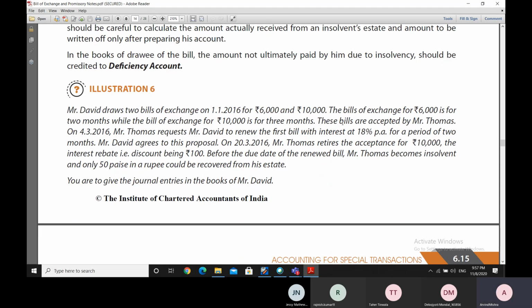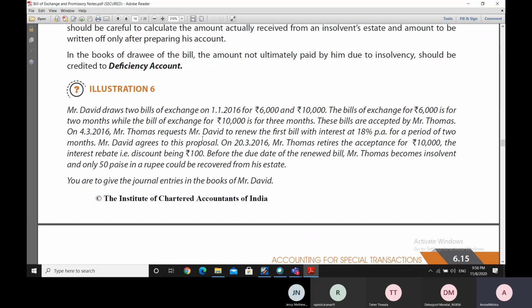Now, these bills are accepted by Mr. Thomas. On 4/3/2016, Mr. Thomas requests Mr. David if he can renew the first bill of 6,000 rupees with interest at 18% per annum for a period of 2 months. So he's asking for an extension of the date and a renewal of the first bill for a period of 2 months at the interest rate of 18% per annum.